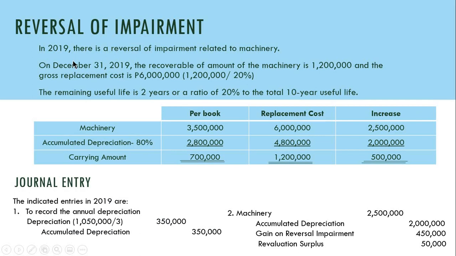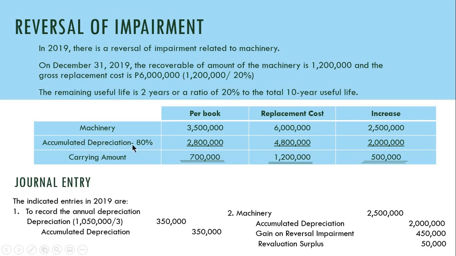Now, on December 31, 2019, the recoverable amount of the machinery became 1.2 million. So the asset that was impaired is now reversed. Per book, our machinery is 3.5 million.